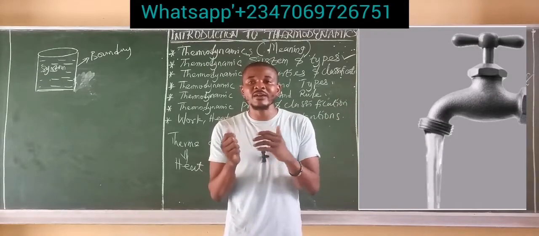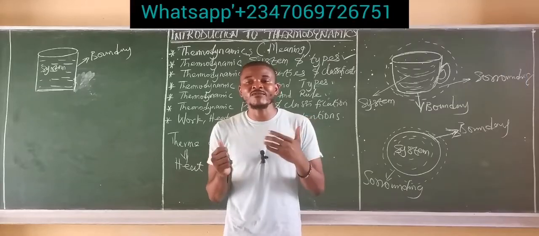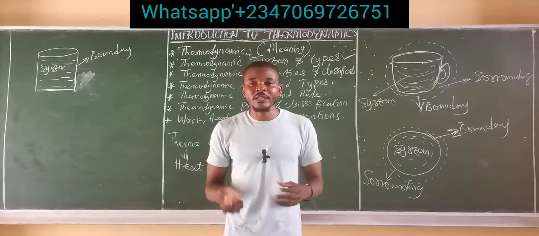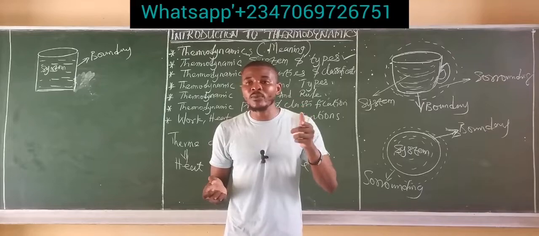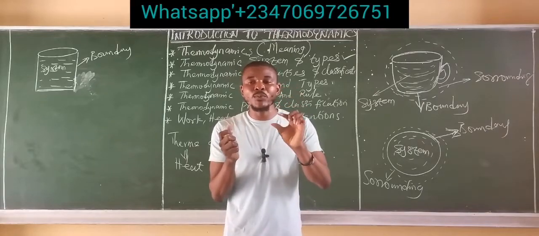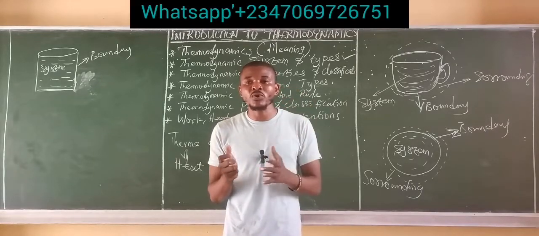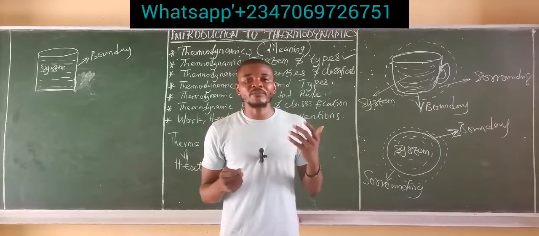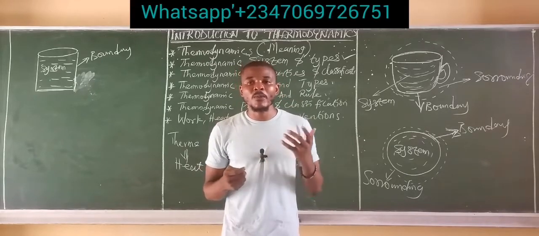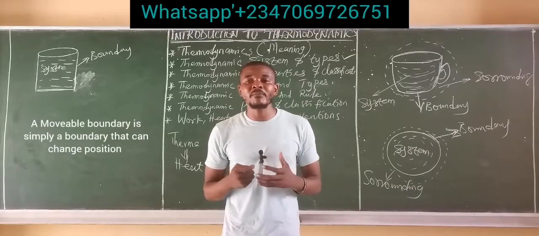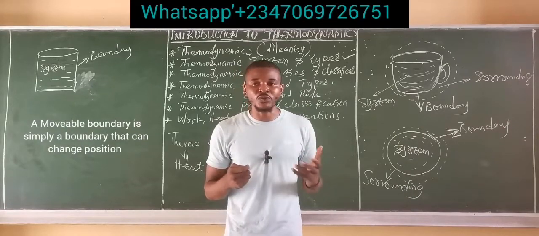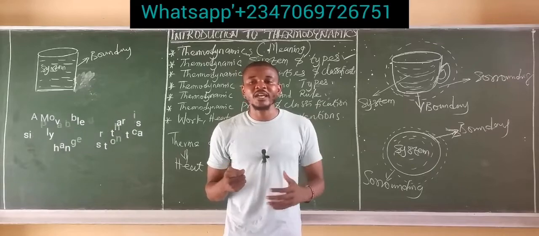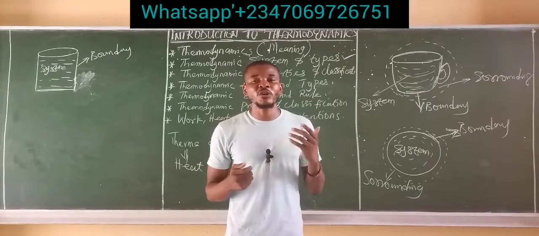That tap remains there. Water comes in and goes out if the valve is open or closed. Such a boundary, which is not movable and is made to be in one position or a static position, is simply called a fixed boundary. The final type of boundary is called the movable boundary. A movable boundary is simply a boundary that can change position, just like the name implies, movable.